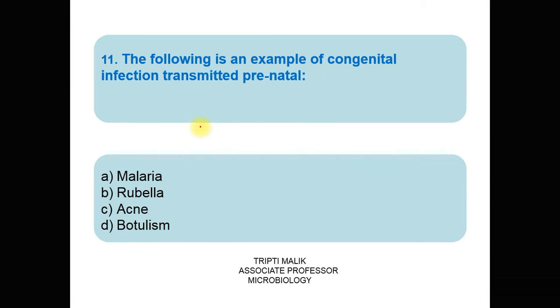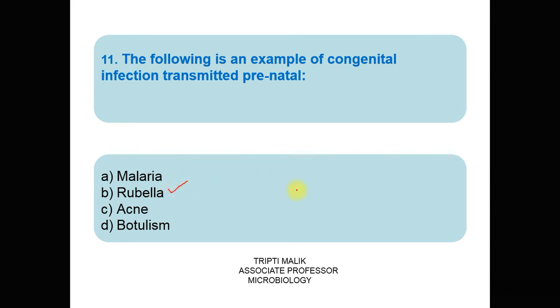Question number 11. The following is an example of congenital infection transmitted prenatally. The options are A. Malaria, B. Rubella, C. Acne, D. Botulism. The correct answer is B.